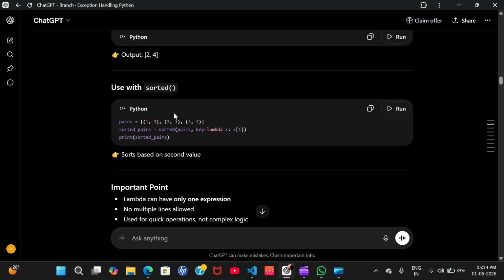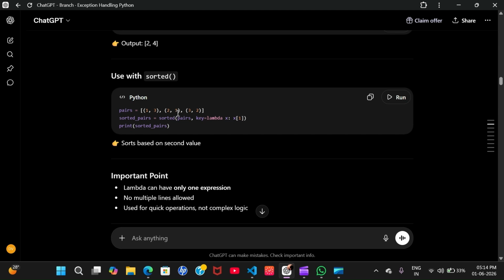Now, use of sorted. In the same way, we are sorting. Now, let's have a look. That is the syntax of sorted, iterating over pairs, and this key is a must. You can assume it is syntax, it is a must to write. Key is equal to what?